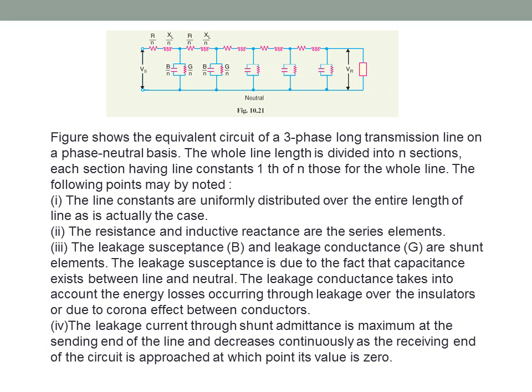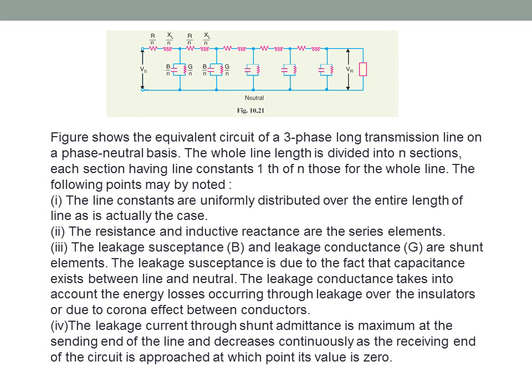The following points you have to note. The first point is the line constants are uniformly distributed over the entire length of line, as is actually the case. The resistance and inductive reactance are the series elements. The leakage susceptance and leakage conductance are shunt elements. The leakage susceptance is due to the fact that capacitance exists between line and neutral.